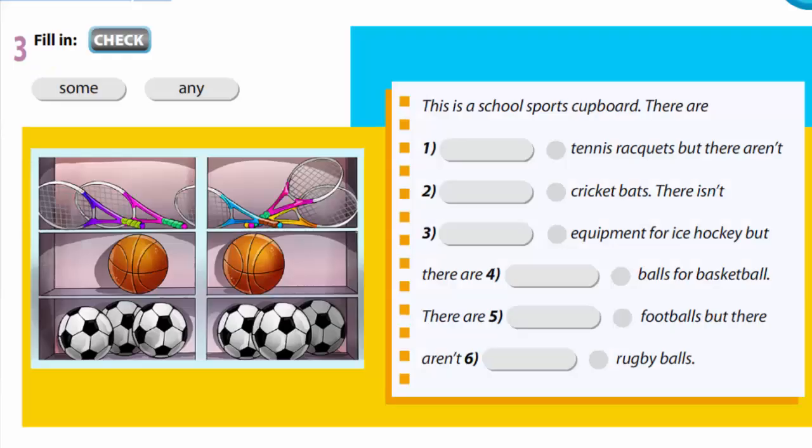In exercise 3, we are to fill in some or any. Let's check. Remember, some for statements, positive, and any for negative sentences and questions. This is a school sports scoreboard. There are some tennis rackets, but there aren't any cricket bats. There isn't any equipment for ice hockey, but there are some balls for basketball. There are some footballs, but there aren't any rugby balls.